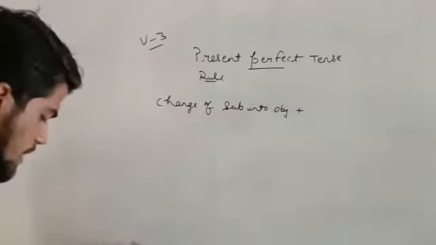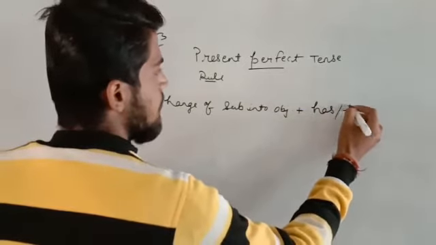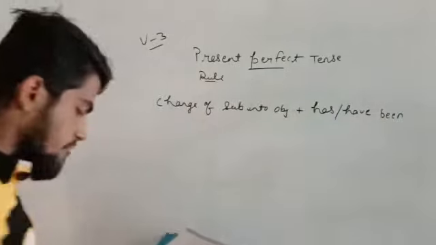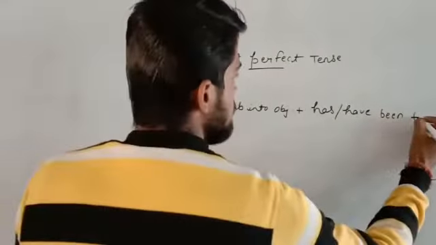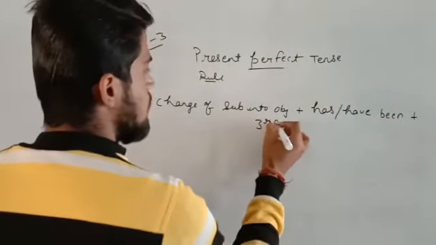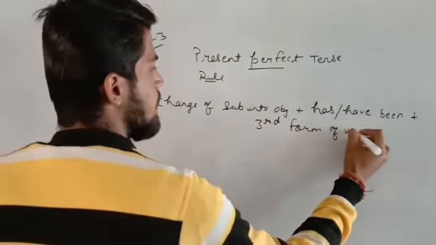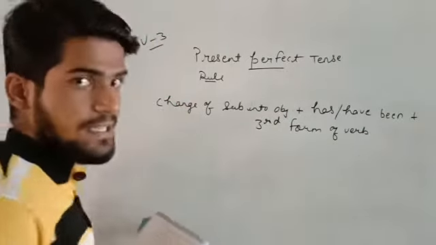Afterwards, we have to add has been or have been, and after has been or have been, we add the third form of the verb. Okay students, so when we have added the third form of the verb, I will take an example of this.